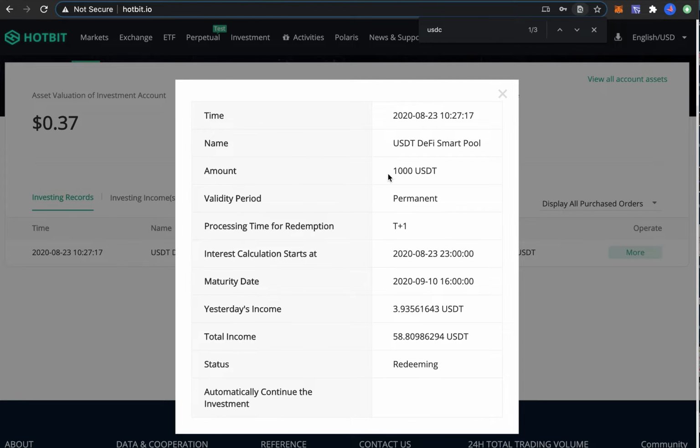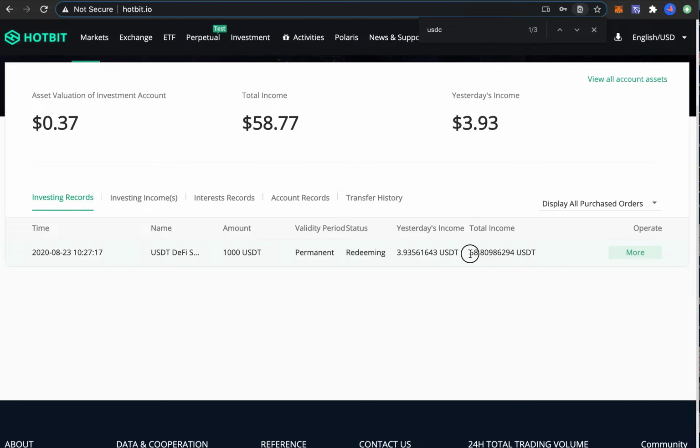I just redeemed this, so the funds have not come back to me yet. They should come back to me tomorrow if this is correct, because I already redeemed these rewards and the money. So this $1,058.8 should come to my account by tomorrow. So we'll see how it goes.